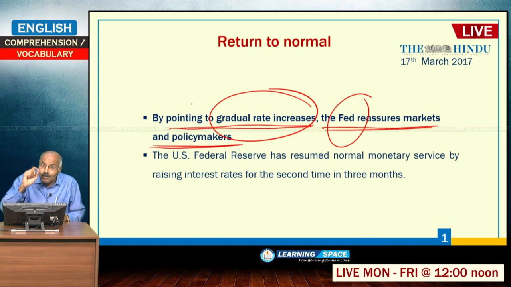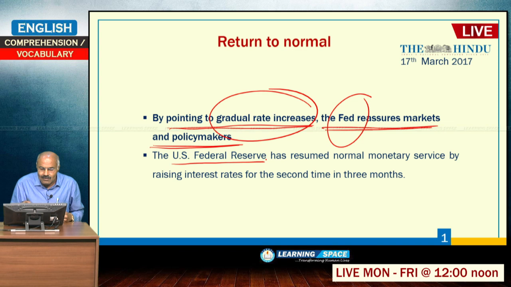When something is done gradually, it is what is required to reassure the markets. In monetary policy, volatility must be eliminated, and the gradual increase is as per the US monetary policy's assurance, which is evident from the recent announcement.